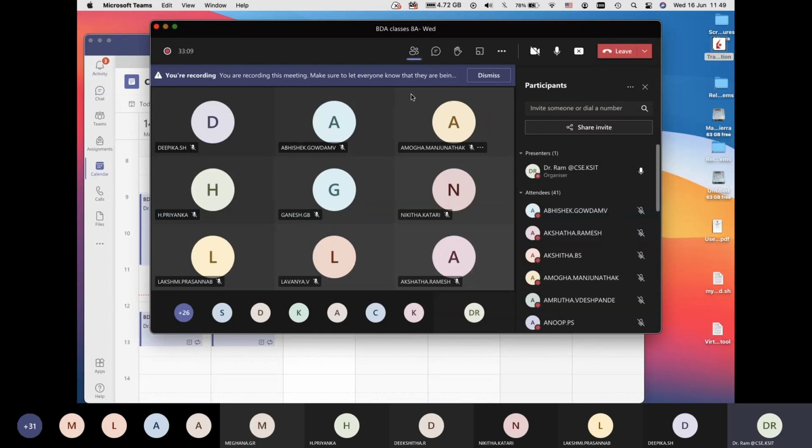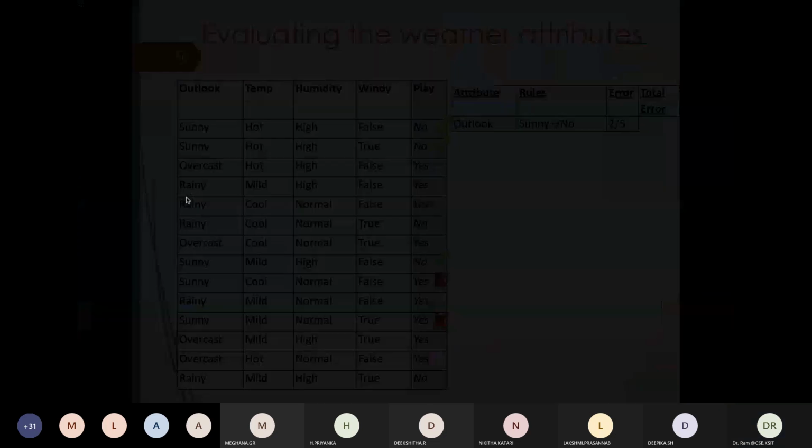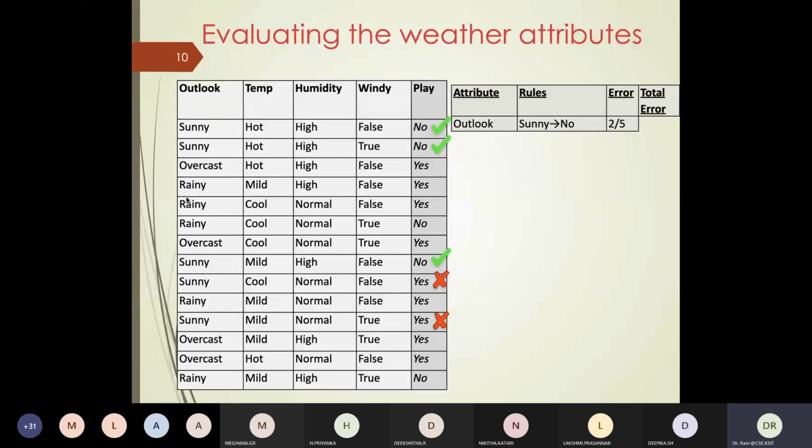Again, look at, we are basically saying, I'm looking at outlook is sunny, and if outlook is sunny, my decision is we will not play. My error probability is 2 by 5, because 3 times I'll end up getting a correct decision. Given that, should we choose sunny is equal to yes? Because if I were to choose sunny is equal to yes, then my error would become 3 by 5. I'll have a high error, and we wouldn't like to do that.